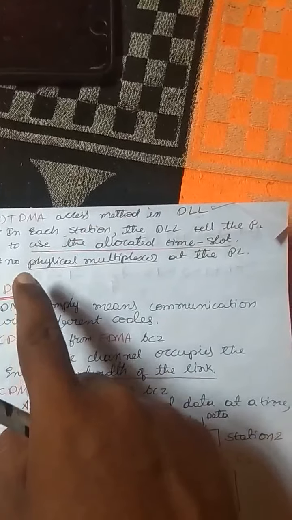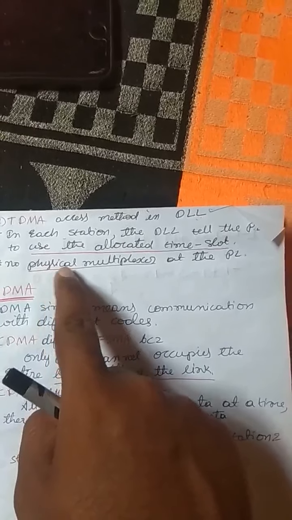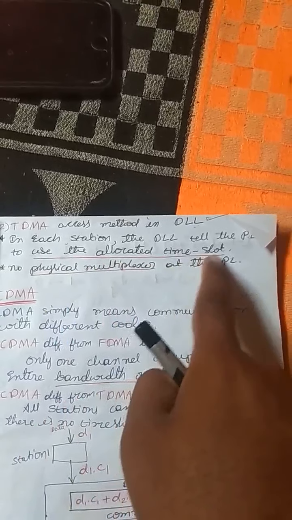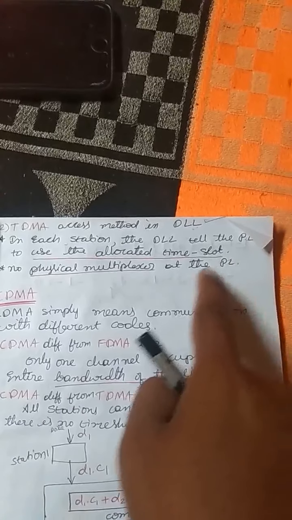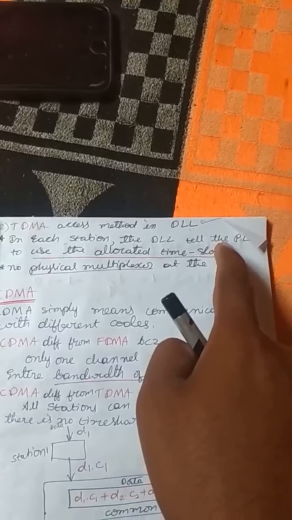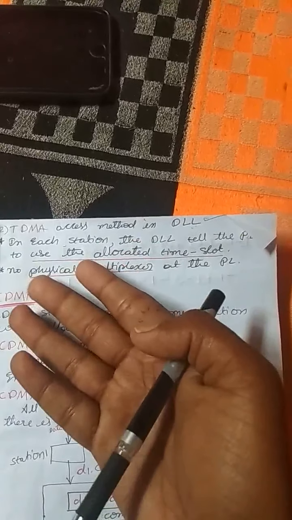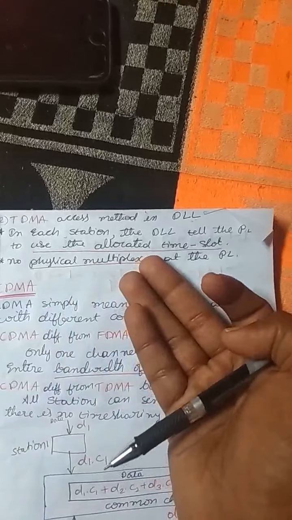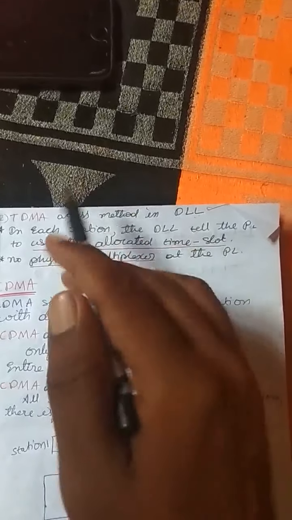Okay, no physical multiplexer is needed at the physical layer, because the time slot is already allotted here.